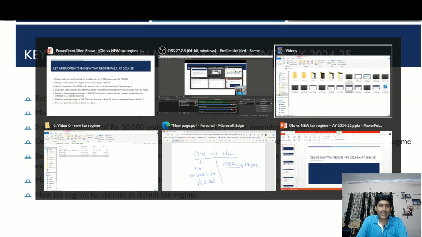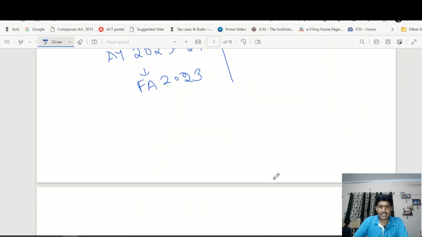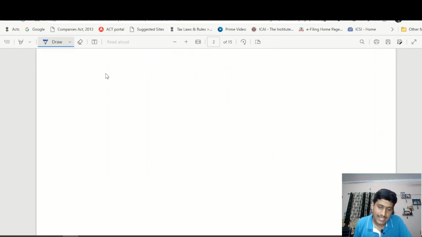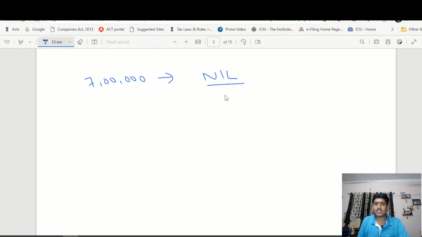I would like to explain this by giving an example. Now let us understand this marginal relief with a simple example. A person earns a taxable income of 7 lakhs. Rebate under section 87A is available up to a taxable income of 7 lakhs. Total tax payable will be nil. Whatever tax is calculated on 7 lakhs is available for rebate under section 87A, and the tax amount will be 0.